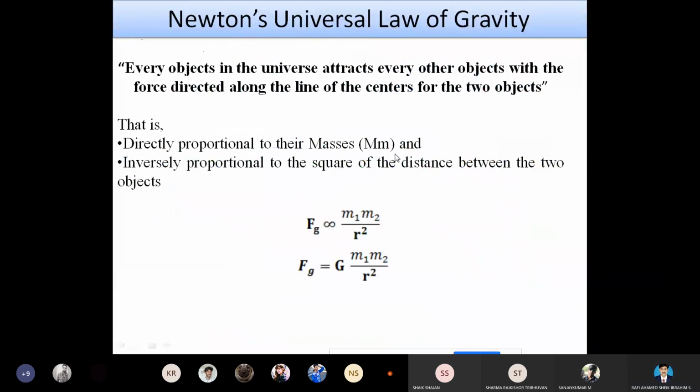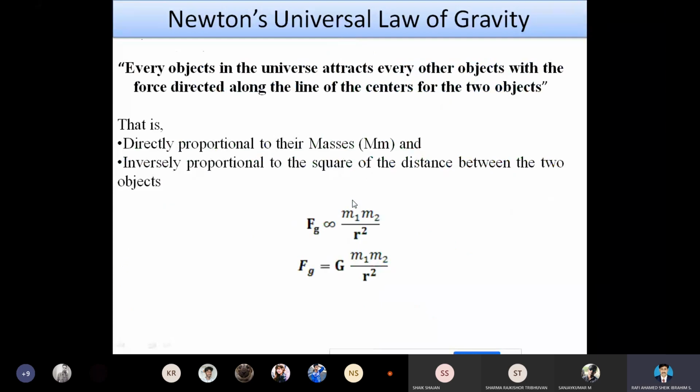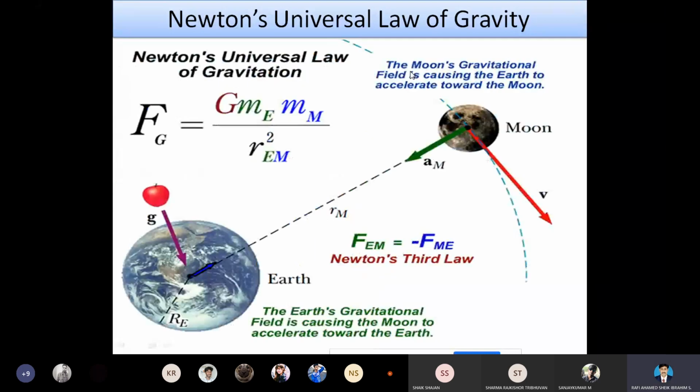See here, we can say that Newton's universal law of gravitation is: every object in the universe attracts every other object with a force directed along the line of the center of the two objects. So this is one object, and this is another object. Every object in the universe attracts each other with the force directed along the line of the center.